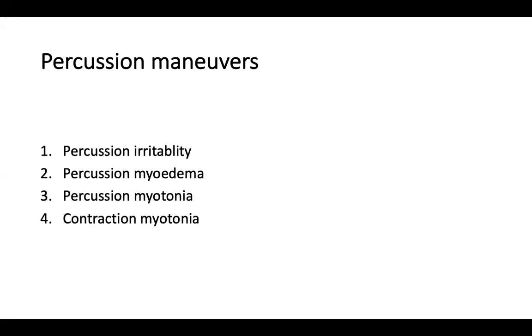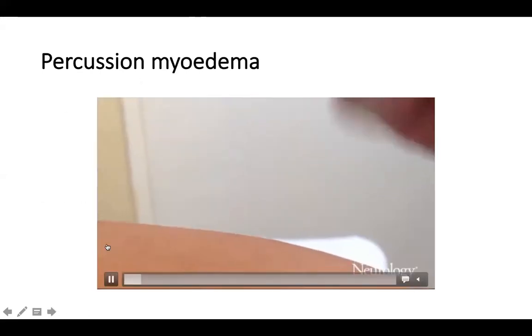The other example is that you ask the patient to close the eyelids tightly for 30 seconds and then release. So there can be a contraction myotonia of the eyelids where he's not able to open the eyelids. Okay. So these are some percussion maneuvers. I got some videos from YouTube.